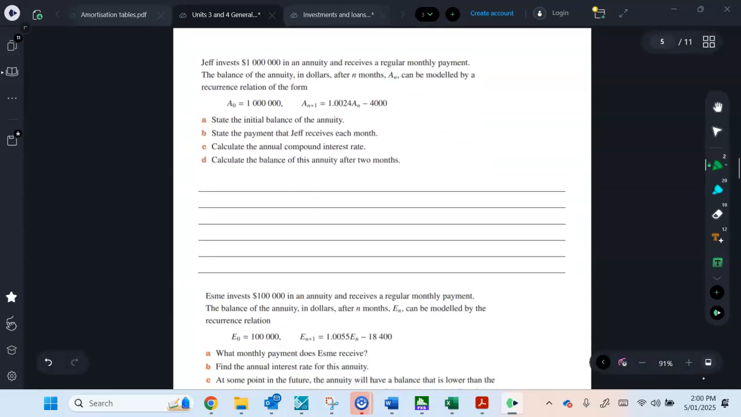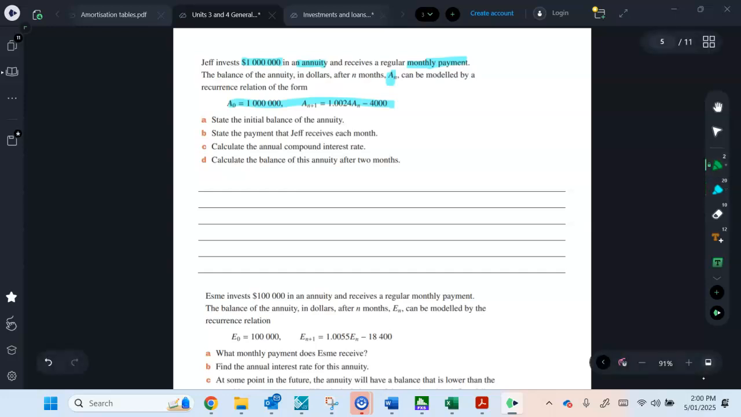Moving on now to Jeff. All right, Jeff invests $1 million in an annuity and receives regular monthly payment. So it's monthly. The balance of the annuity in dollars after n months, AN, can be modeled by a recurrence relation. So given the recurrence relation there, state the initial value of the annuity. So that's $1 million.